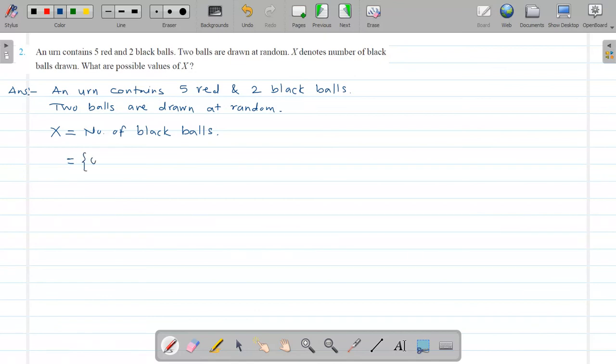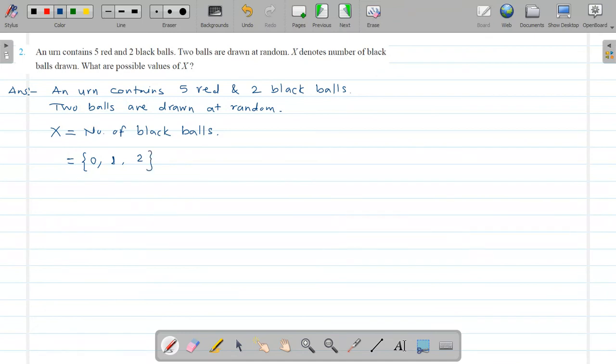You will get 0 black balls if you draw randomly from that 5 red and 2 black balls, then there will be no black ball. Sometimes you will get only one black ball, and sometimes you will get both black balls, maximum.